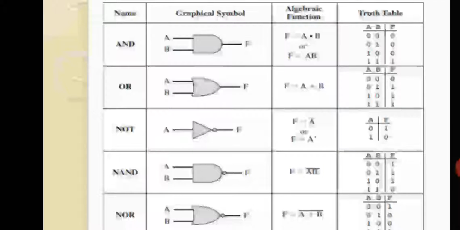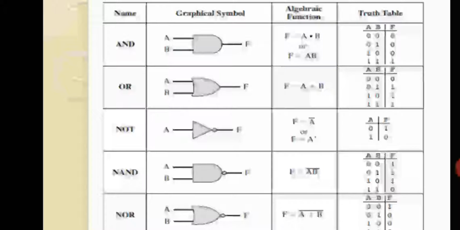Now, what is the algebraic function for the NOT gate? It is f equal to a dash, a prime. Whenever you encounter that symbol a dash, you have to understand that it is the NOT gate. The NOT gate takes only one input.